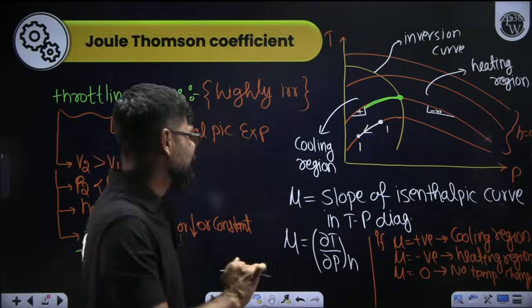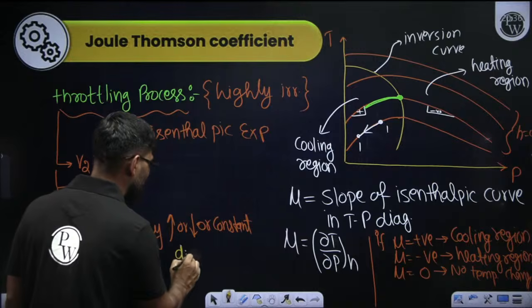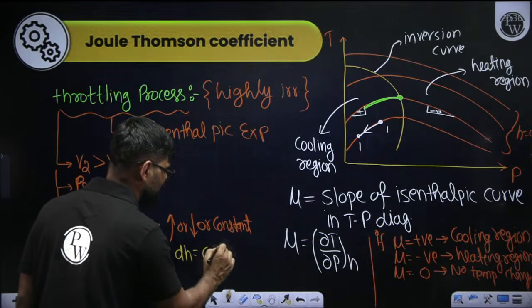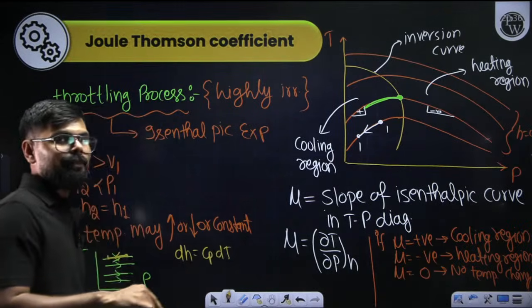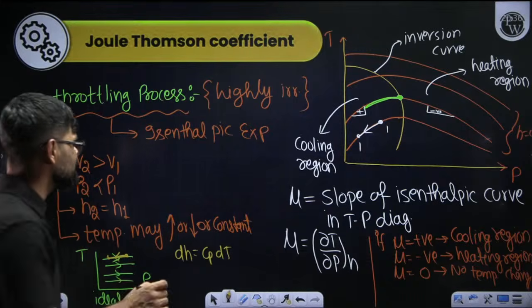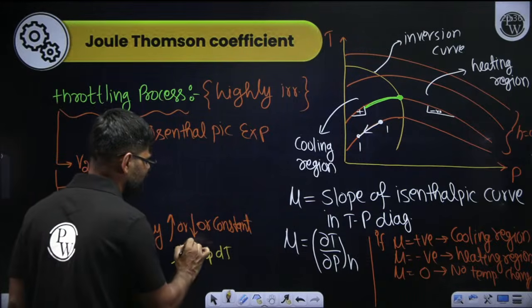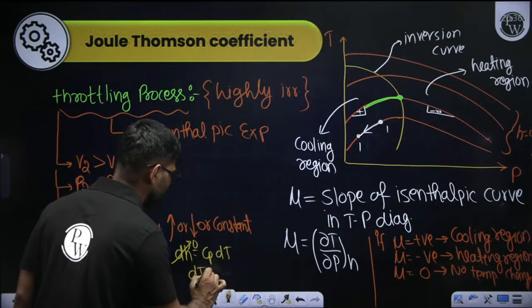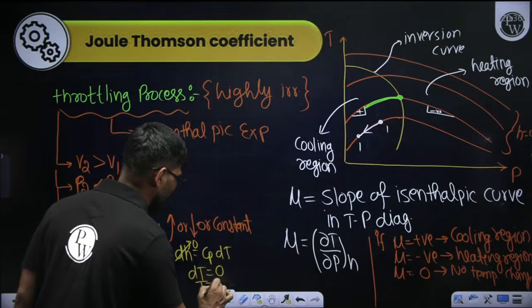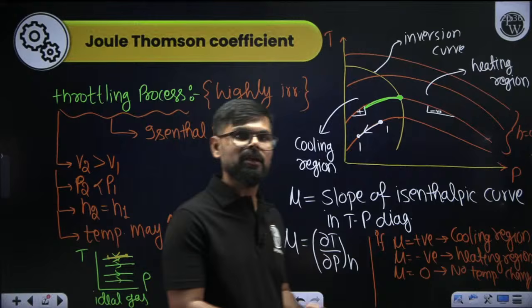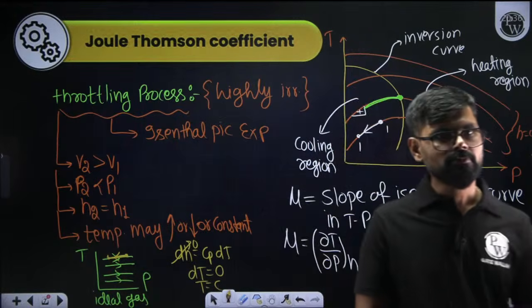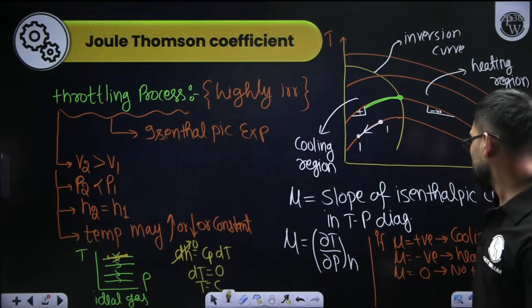Another way I can prove this: dH is equal to Cp dT for an ideal gas. For a throttling process, H is constant, so dH is going to be 0. dH being 0 means dT is 0, which means T is constant, so temperature will not change. Is it done? Anything else you want?